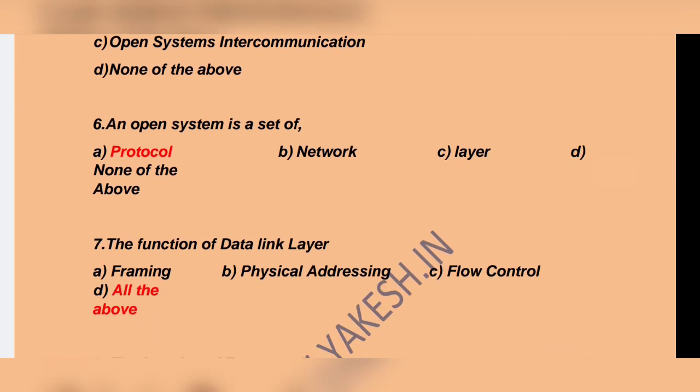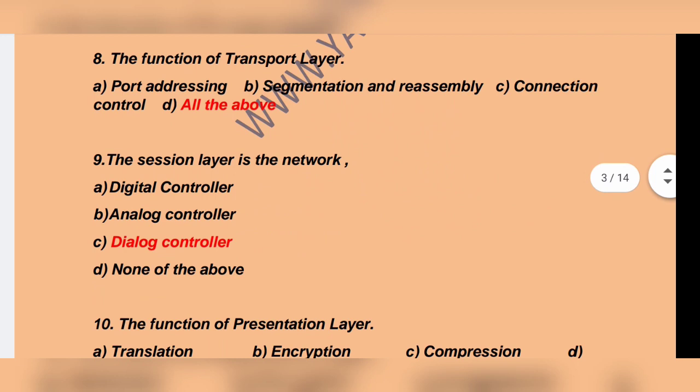An open system is a set of dash protocol. Option A. The function of data link layer. All the above. Framing, physical addressing, flow control. All the answers are right. So option D is the correct answer. The functions of transport layer is dash. Option D. All the above. Port addressing, segmentation and reassembly, connection control. Option D is the correct answer.